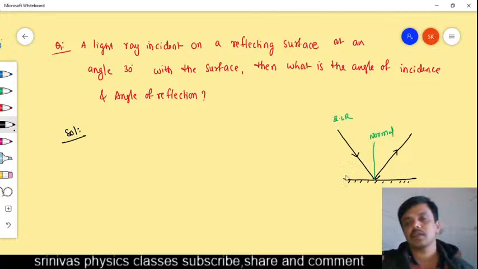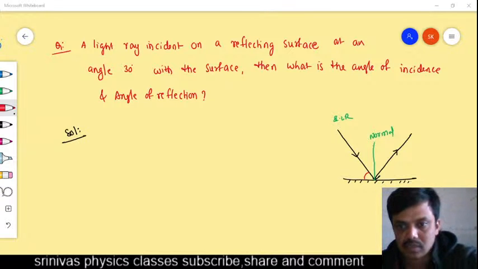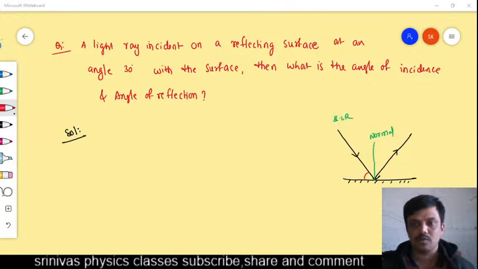But in this question, what did they give? They gave the angle of the incident light ray with the surface. A light ray is incident on the reflecting surface at an angle 30 degree with the surface. Have you given the answers? I said to write in the chat box. 60 degree, Deepak Singh. Very good.